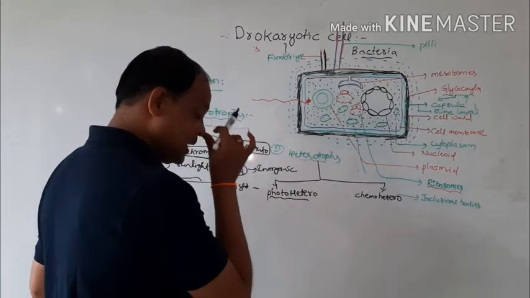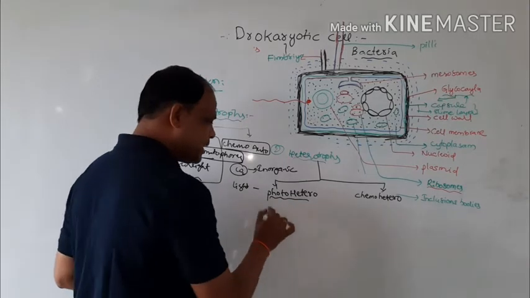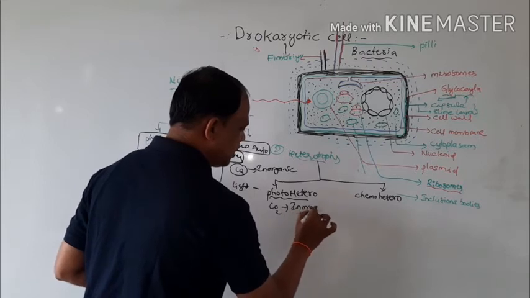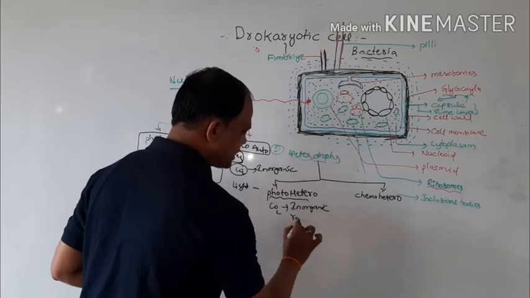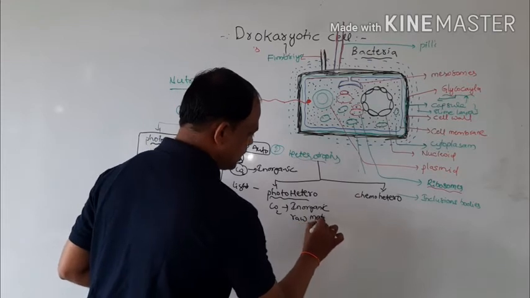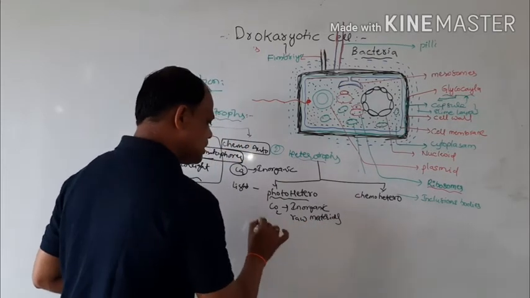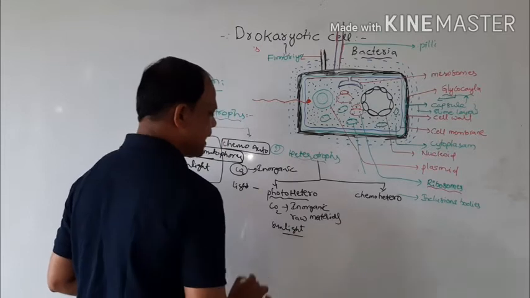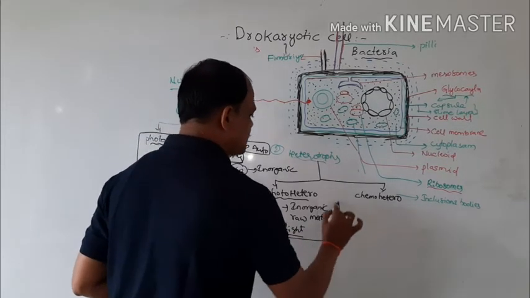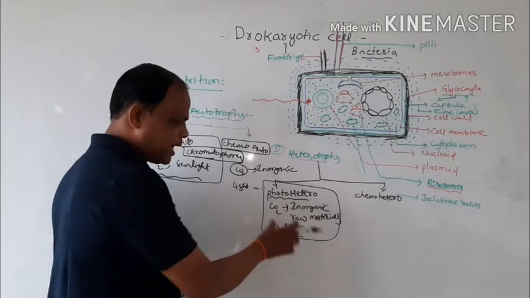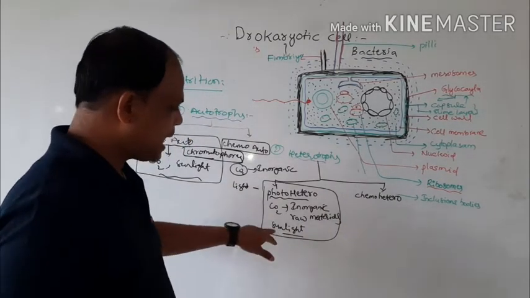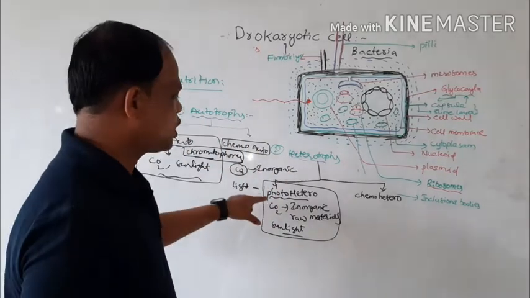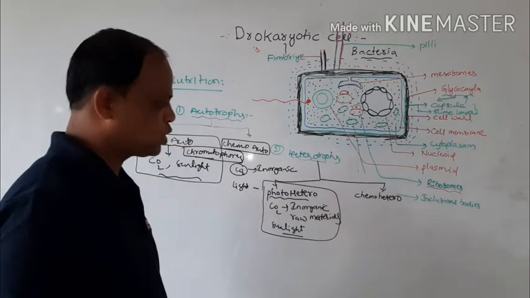Photoheterotrophs means these bacteria are directly dependent on a source of CO2, an inorganic raw material, and the light source is sunlight. So such organisms are called photoheterotrophs. With the help of this CO2 and sunlight, in the presence of chromatophores, they can synthesize food materials. Such organisms are called photoheterotrophs.